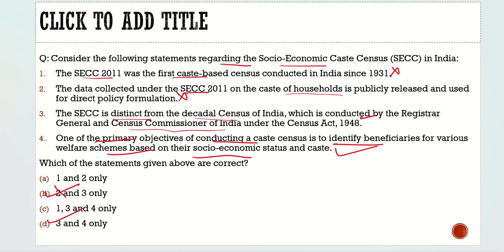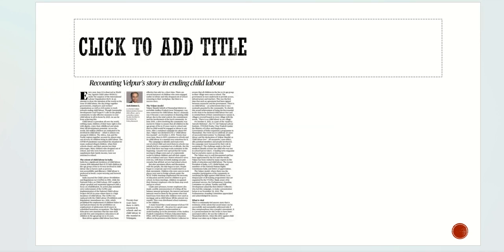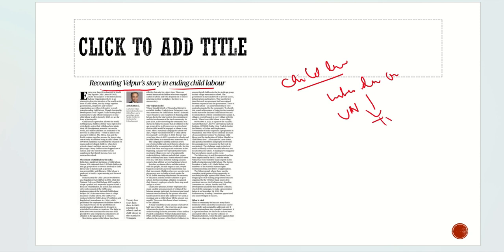With this, let's move to the last article of today's discussion. Here the article is about recounting the well-worn story in ending child labor. It is Child Labor Day today. It is observed by the ILO, the International Labour Organization, which is one of the organizations of the UN, the United Nations, and it is the only tripartite organization of the UN.